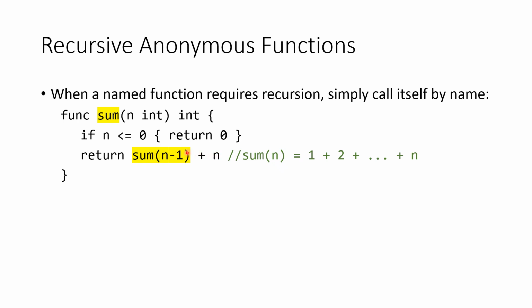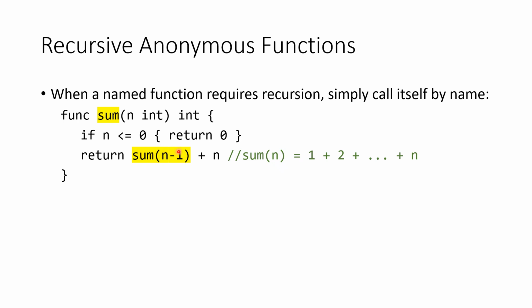To implement this recursion, we simply have the function sum with a parameter n call function sum by its name with argument n minus 1.